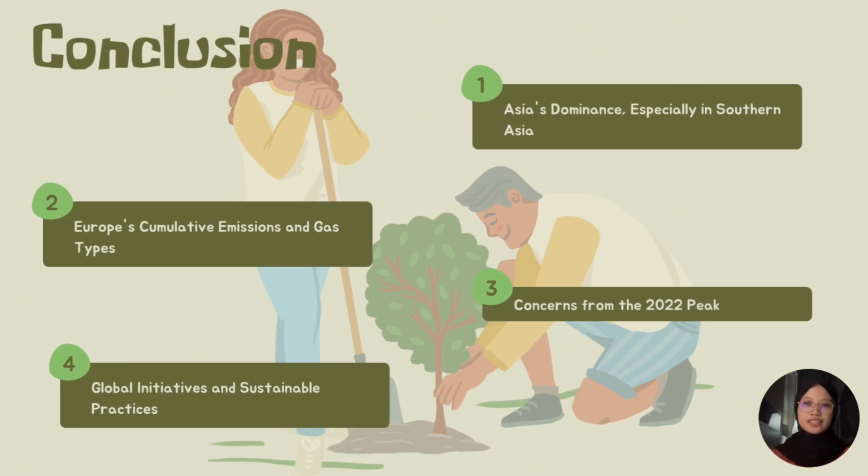In conclusion, the analysis underscores the urgent need for global action in response to the critical and escalating impact of greenhouse gas emissions. The focus on G20 regions and Southern Asia emphasized the significance of addressing emission at both household and industrial levels. The observed peaks in 2022 and 2020 raised concerns, emphasizing the importance of immediate and comprehensive strategies to mitigate the environmental and climate effects.